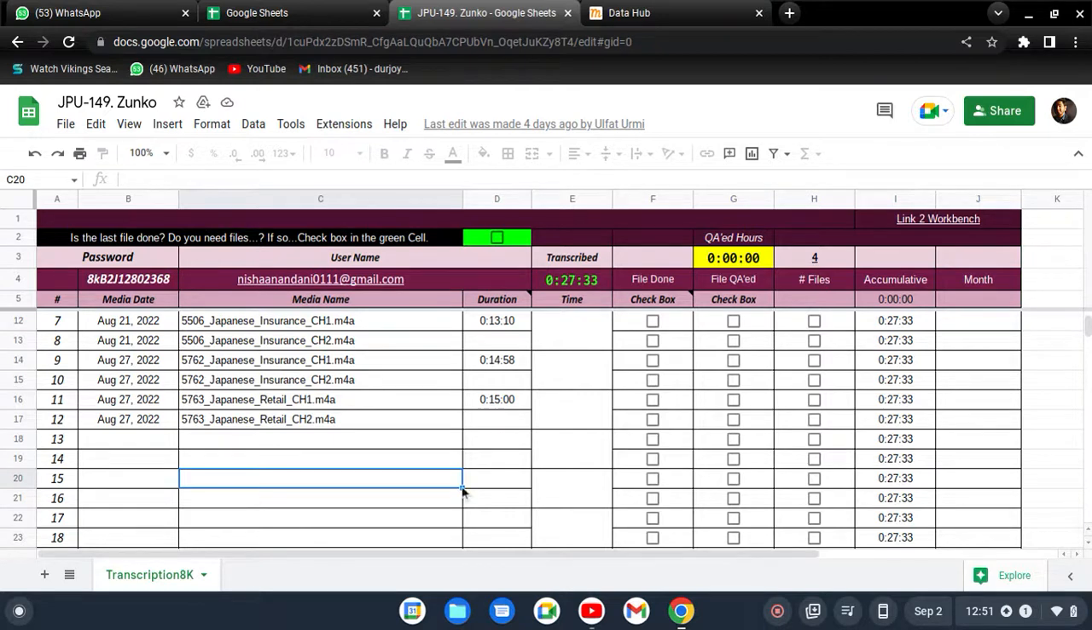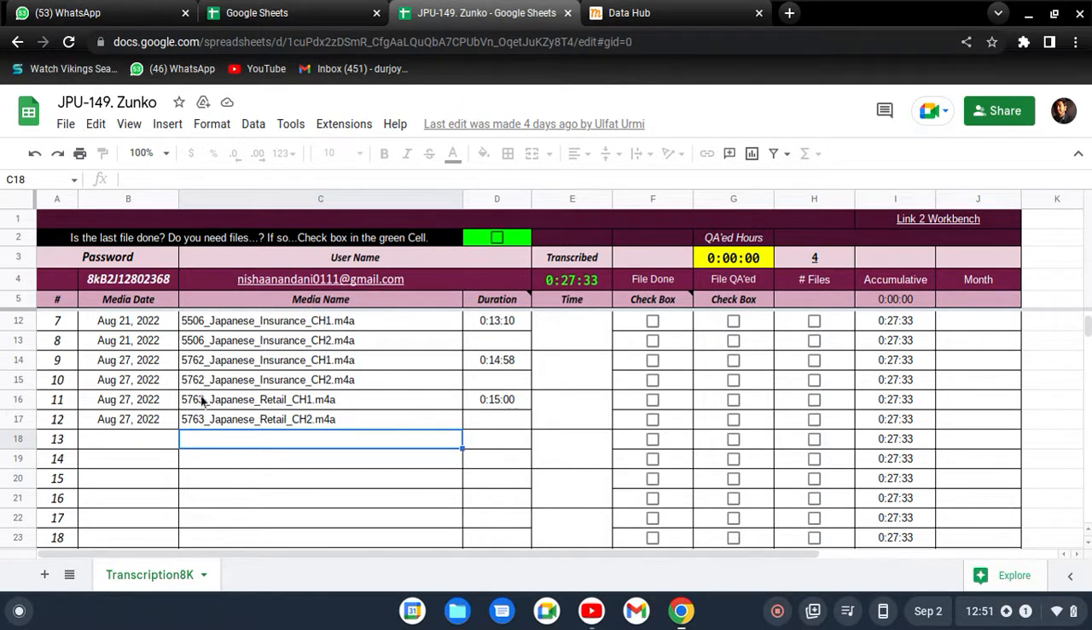So basically this is a Google Sheet. Before going to the workplace, let me show you this sheet and explain it, because each and every member has to maintain their own sheet. This sheet belongs to Zunko, you can see this, and the JPU number is 149. Each and every member will get their own sheet, and they have to work on it. So let me explain all of those things.